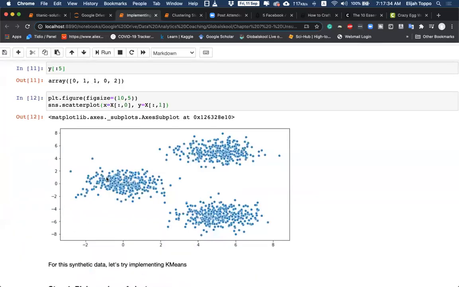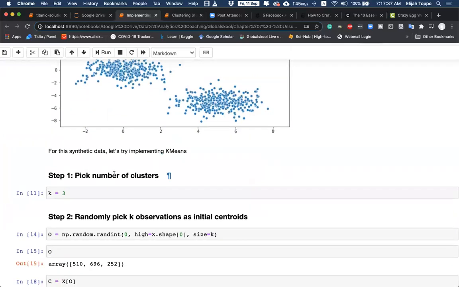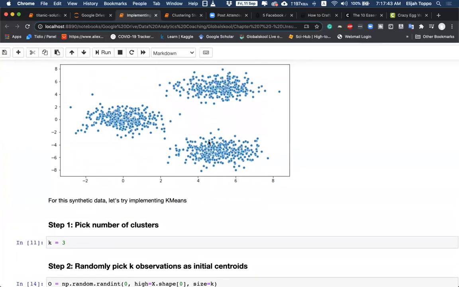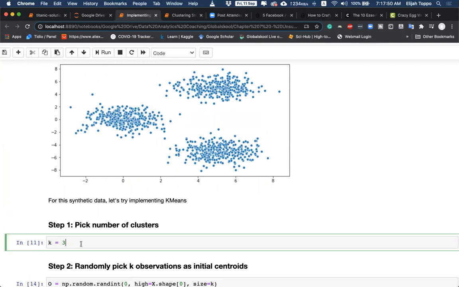Keeping this in mind, we will implement one step at a time. Step 1, pick the number of clusters. Let us be a bit easy on our data, and since we know there are 3 clusters in the beginning, we also say that our k-means will come up with 3 clusters. So we say k is equal to 3.